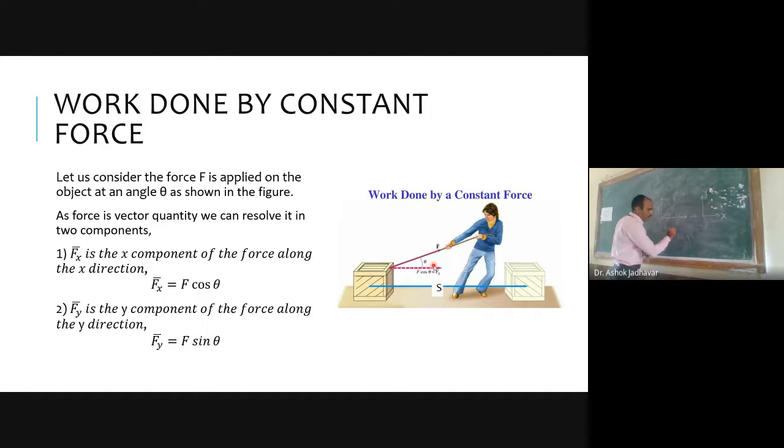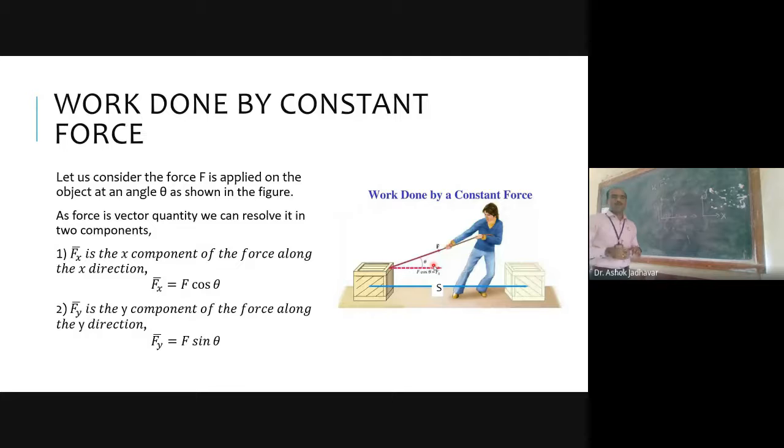Fx is equal to F multiplied with cos theta, and Fy is equal to F multiplied with sin theta. With these two components, according to the definition of work done, W is equal to F dot S. In the given case, we have two different components of force, Fx and Fy.